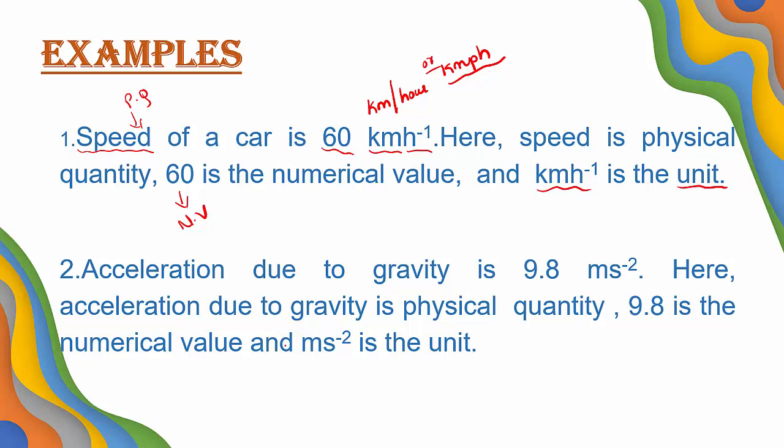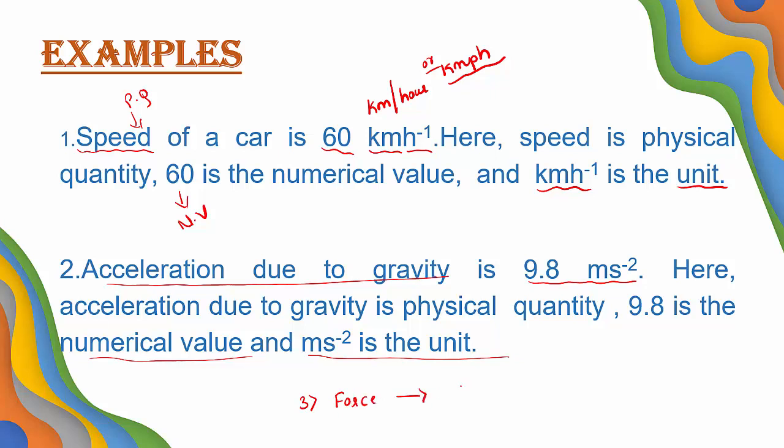Go for the second example. Acceleration due to gravity is how much? We know that it is 9.8 meter per second square. Acceleration due to gravity is a physical quantity, 9.8 is the numerical value, meter per second square is the unit. Is it clear? For the third example, I can consider force exerted on an object.